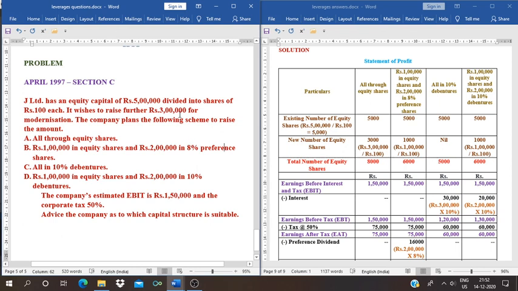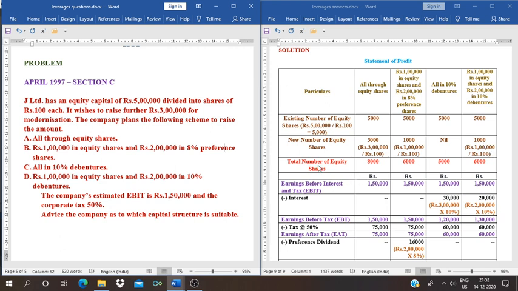This is the second alternative available. I told you the face value of equity shares will remain the same. 1 lakh divided by 100 means 1000 will come. And the third alternative or scheme is all in 10% debentures. There are no equity shares here, so I have written nil. And the last one is 1 lakh equity shares, and the face value of equity shares will remain the same, that is 100. 1 lakh divided by 100 is 1000.